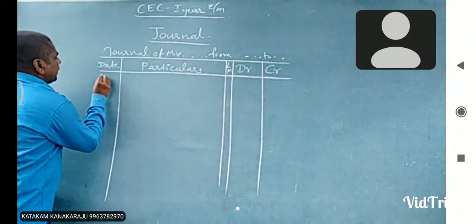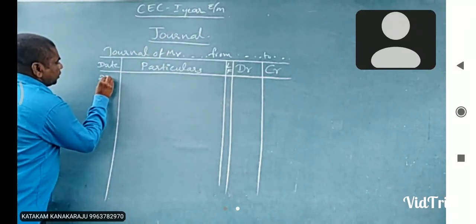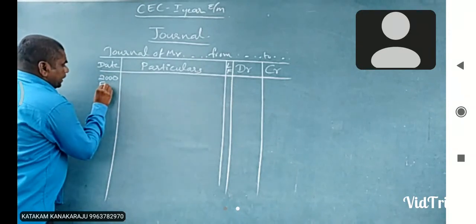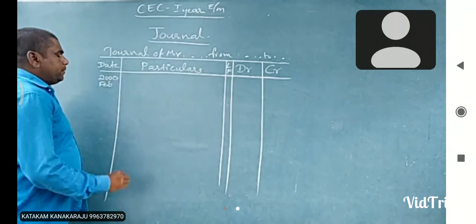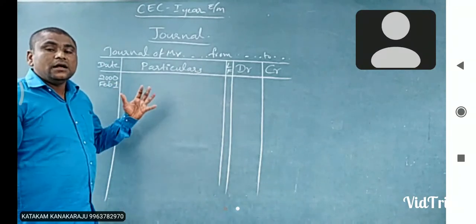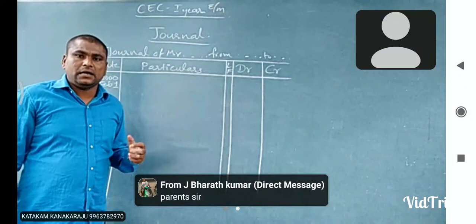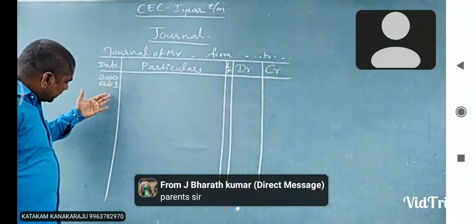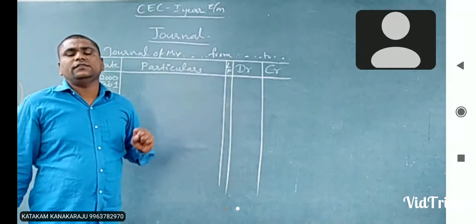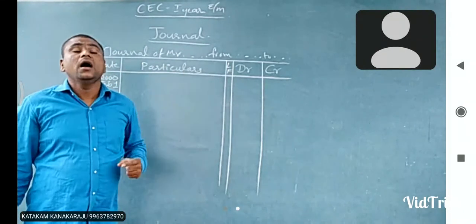See here, we record the year, 2000 for example. The month, February for example. February 1st, and we record in chronological order. When the business transactions occur, at that time we mention the date wise. Okay, this is the format of journal. It is the first step in accounting.